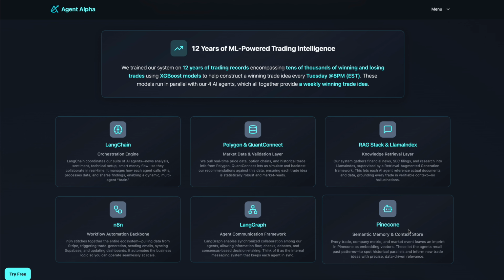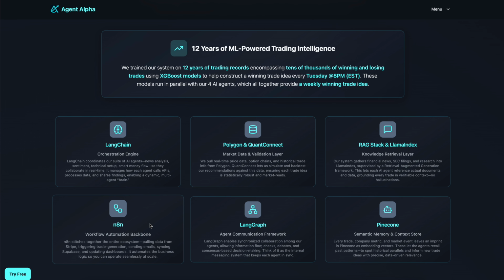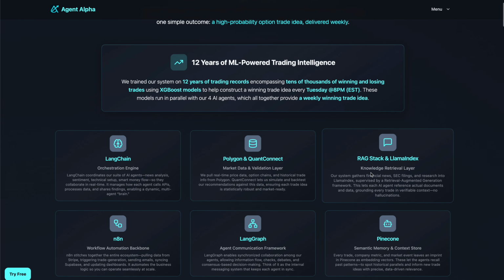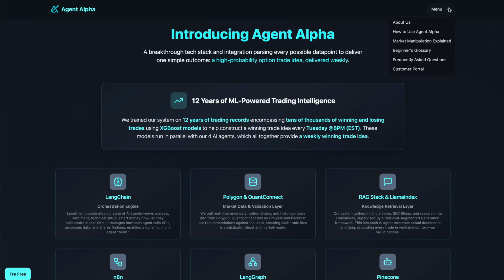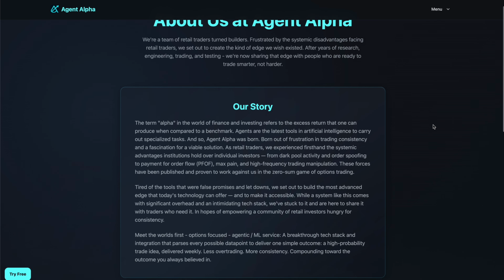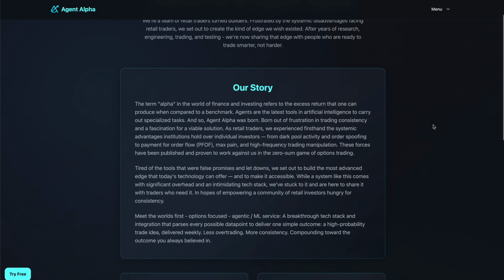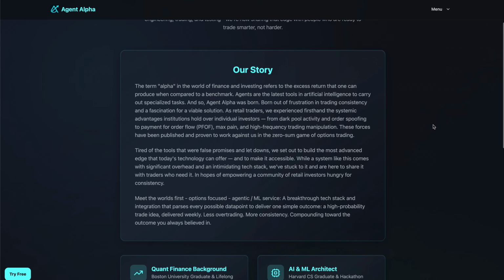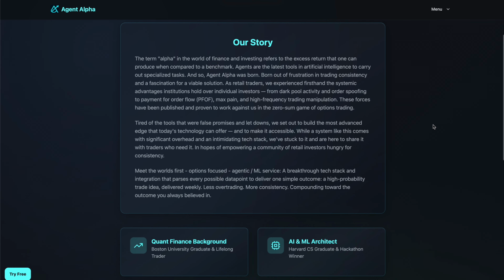Pinecone stores high-dimensional vector representations of past trades for similarity search. And N8N automates the deployment of all these layers to your inbox so that within seconds on that Tuesday night, data moves from raw flow to your executable strategy. Agent Alpha exists now because the tooling finally exists to make it possible. This is something that we had been dreaming of over the years, and it's finally possible to build because of the tech stack, because of our 6 components that are seen at the top of our webpage.